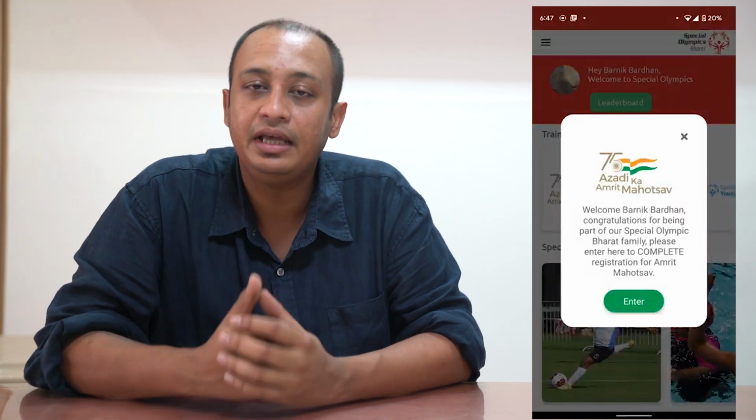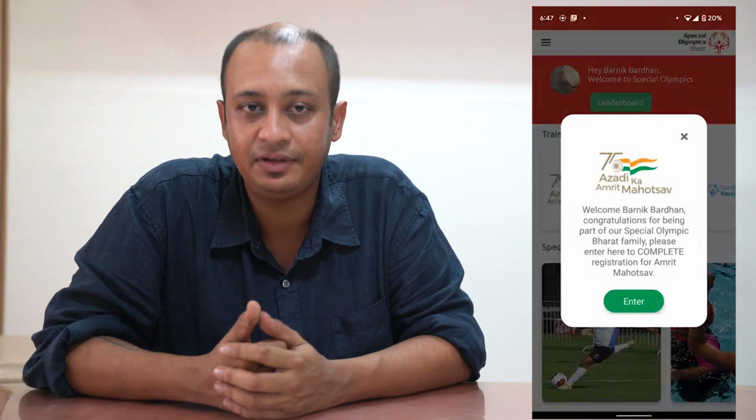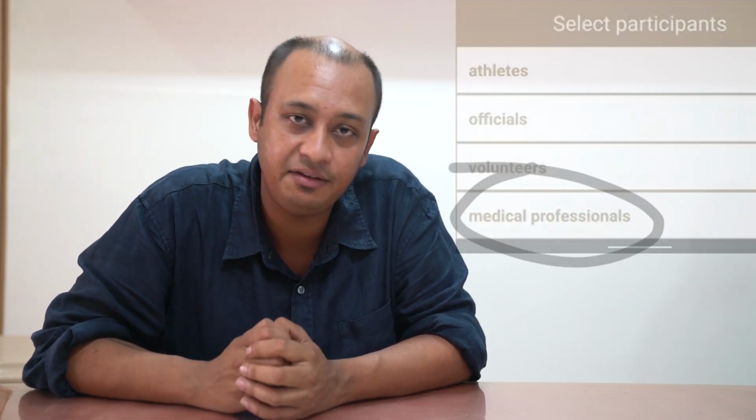Once you've signed up on the platform and you log in, having entered your Aadhaar card or ID details as you may choose, and the OTP, you will then land on a page which looks like this. Every time you log on to a page, the page will look identically same. Here, if you haven't registered for the event, click on Amrit Mahotsav, enter the registration page, and identify yourself as a medical professional.